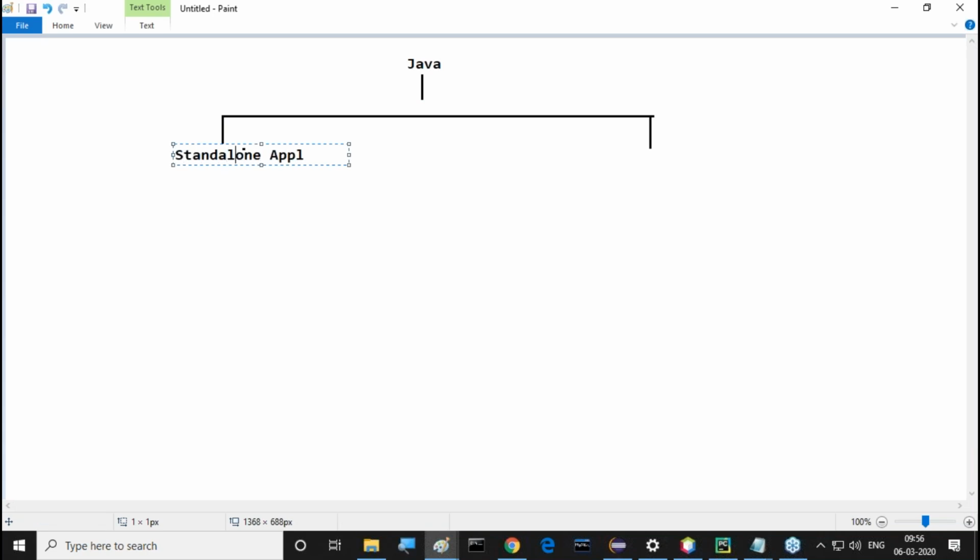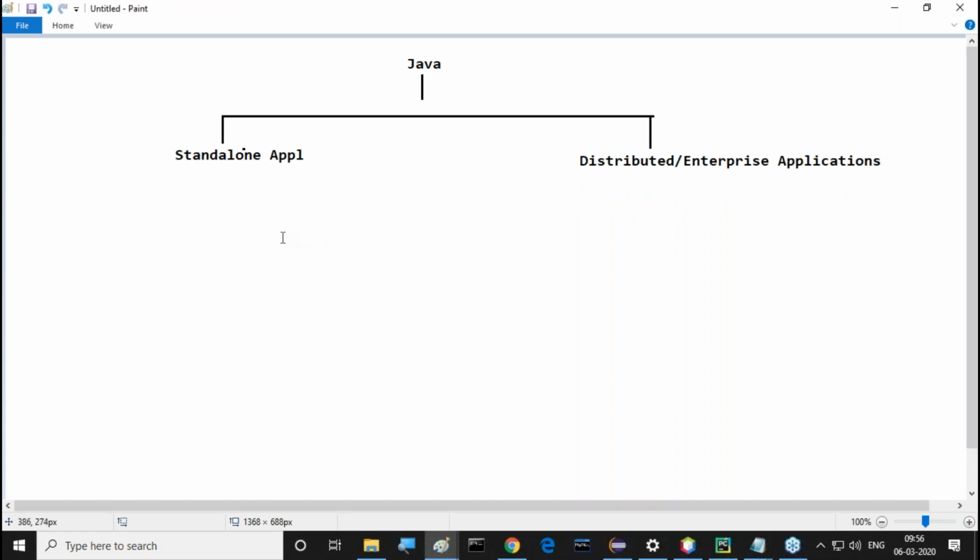First one is standalone applications, and second one is distributed applications. Distributed or enterprise applications, both are the same. Two types of applications we are able to prepare by using Java. Observe this clearly.